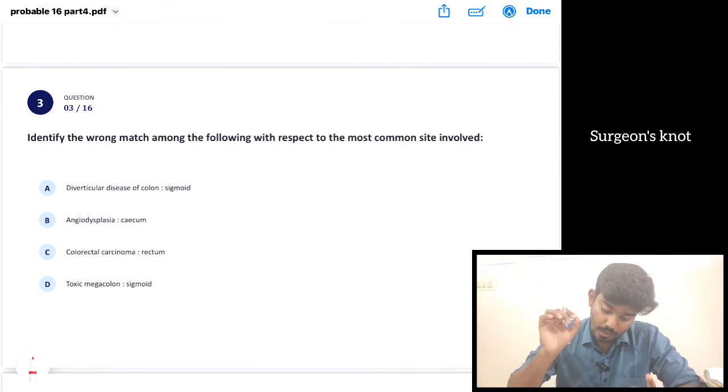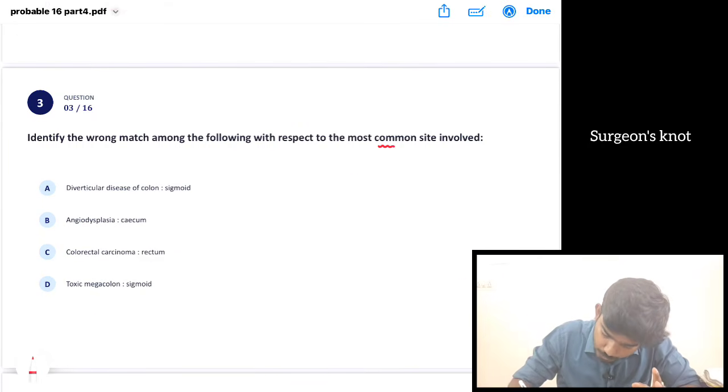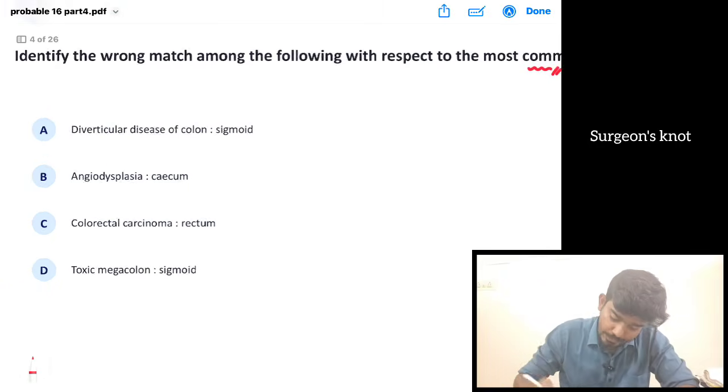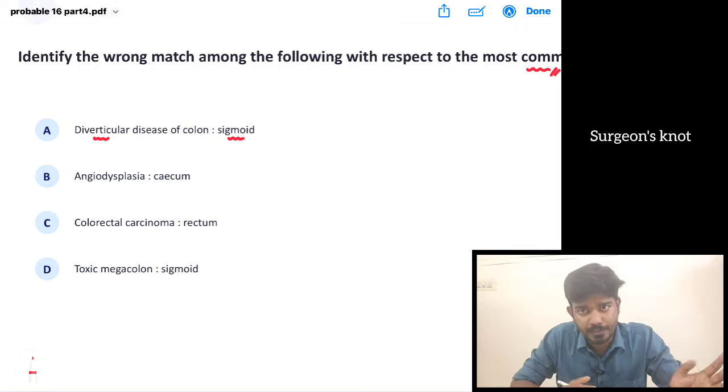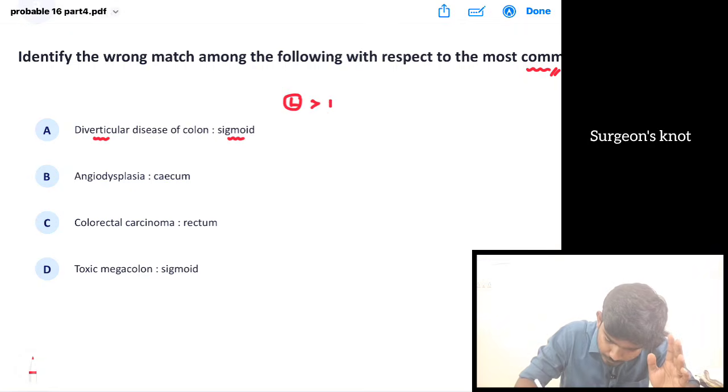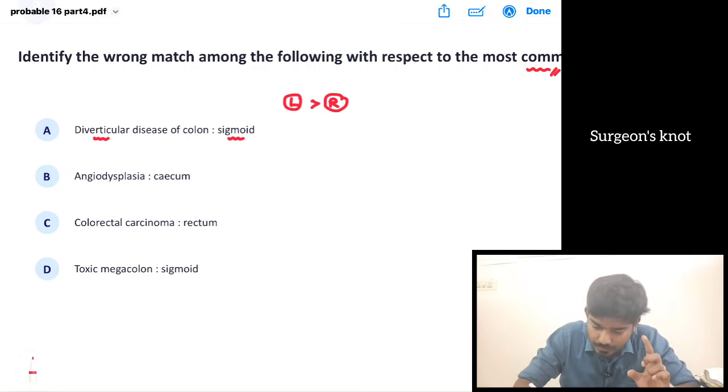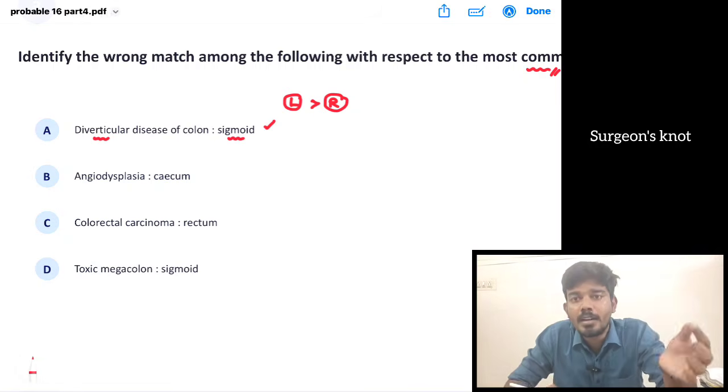Identify the wrong match among the following with respect to the most common site involved. The most common site involved for a diverticular disease is the sigmoid colon. Diverticular disease is more common on the left side, the left side colon more than the right side colon. The most common site in diverticular disease is the sigmoid colon.